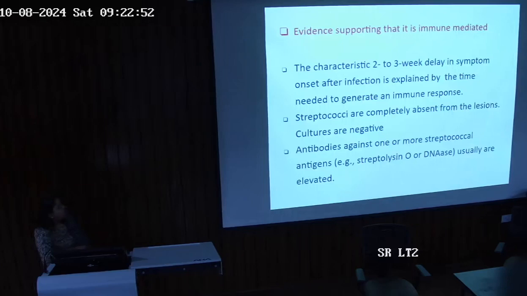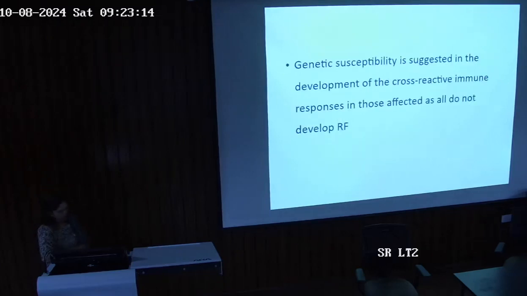Okay, streptococci are usually completely absent from these lesions and cultures are negative. The body has eradicated the streptococci that caused the pharyngitis, but it has gone and affected our heart. Antibodies against one or more streptococcal antigens like streptolysin O or DNase usually are elevated in the blood. Genetic susceptibility is suggested in the development of cross-reactivity.